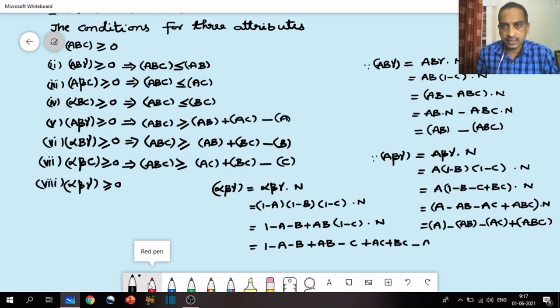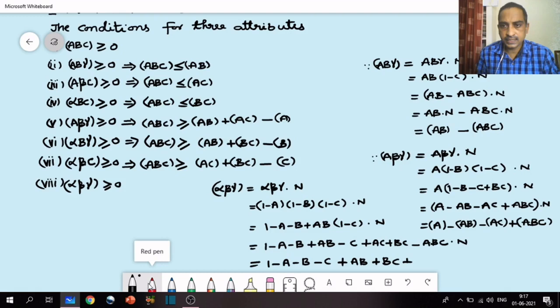One more simplification: 1 minus A minus B plus AB, minus C plus AC plus BC minus ABC. So rewrite this: 1 minus A minus B minus C plus AB plus BC plus AC minus ABC dot n.